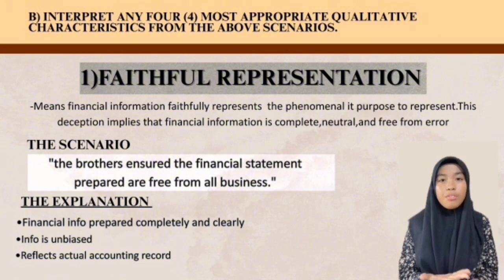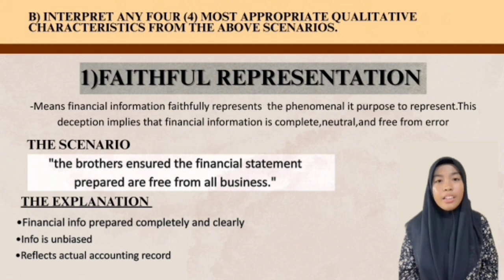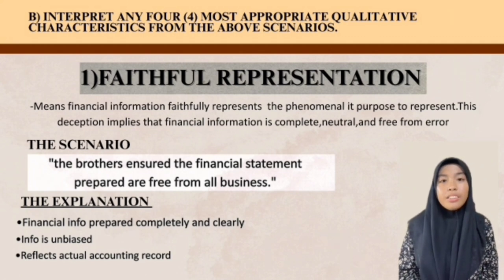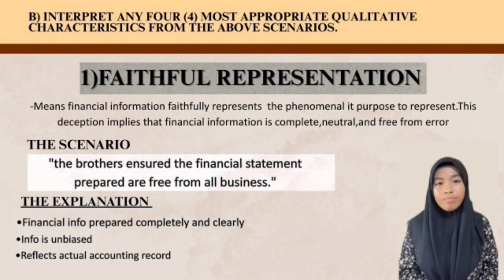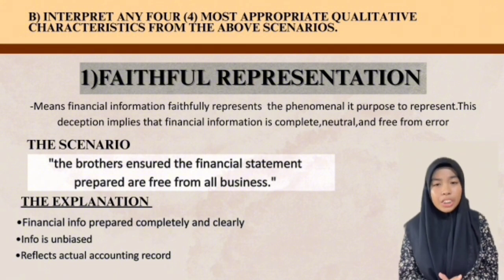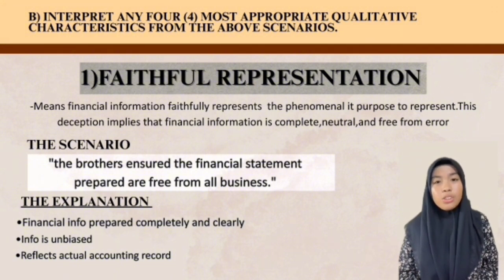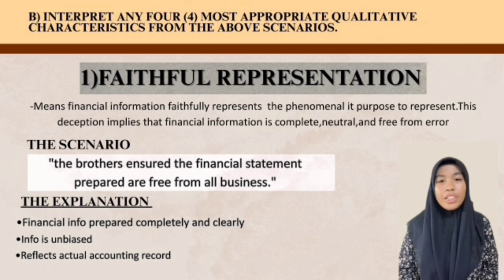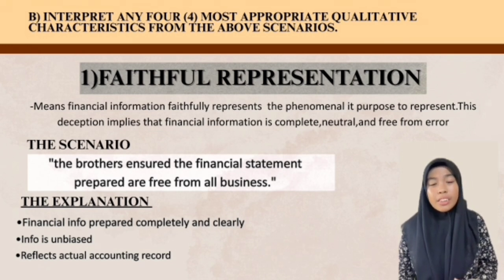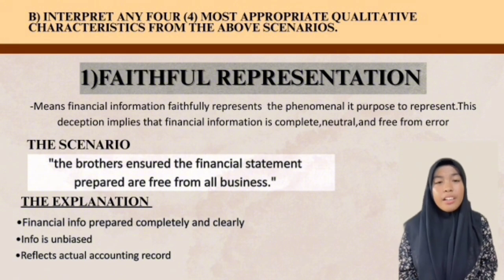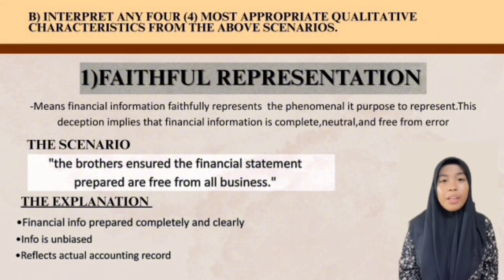This shows that financial information can be prepared completely and clearly for future business references. Faithful representation must be neutral and free from errors to prevent any issues in the financial report. For another example, the accountant records exactly 500 ringgit without changing the amount to look better.